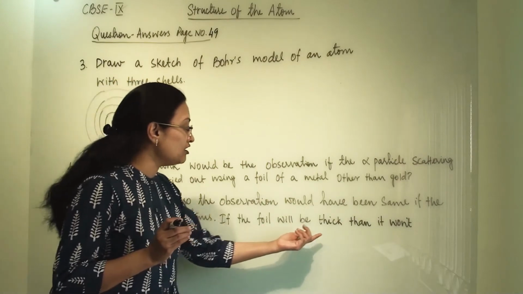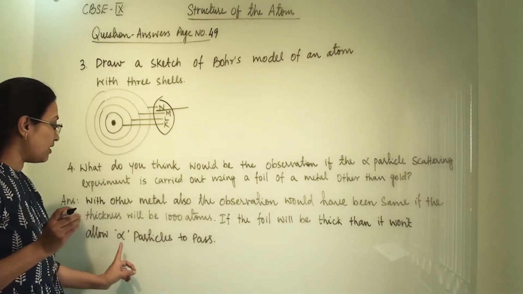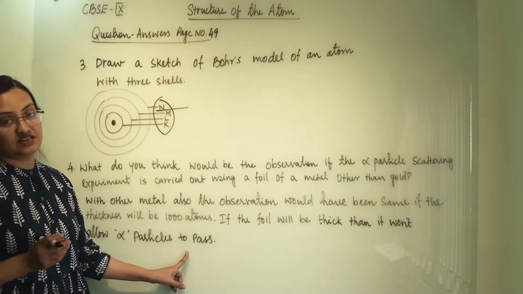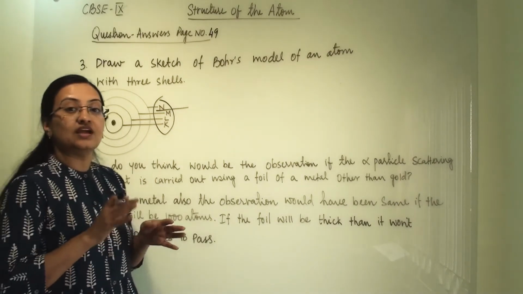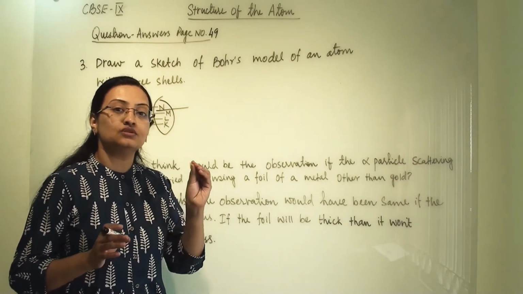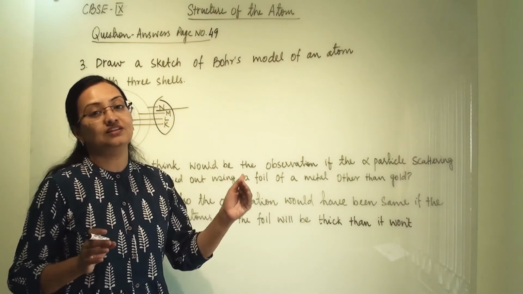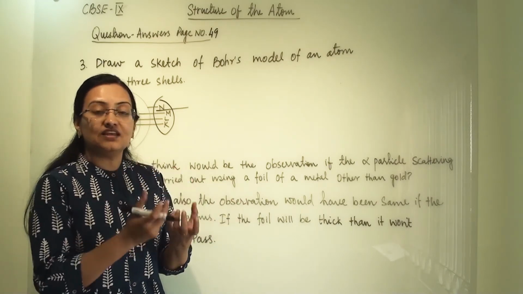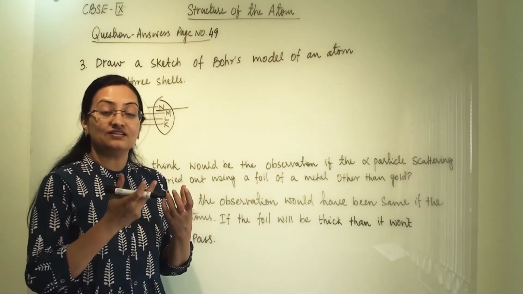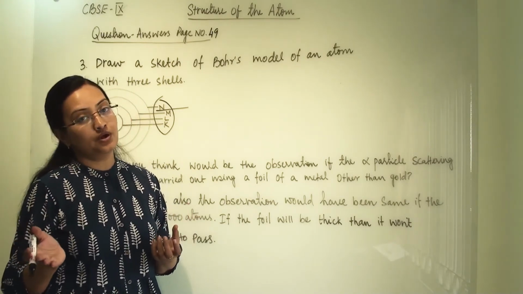If the foil is thicker than that, it won't allow alpha particles to pass. So this experiment we can do with any other metal, but we have to stick to the thickness, which should be 1000 atoms and not more than that. Otherwise the thickness will be more, it carries more mass, and it will not allow alpha particles to pass.